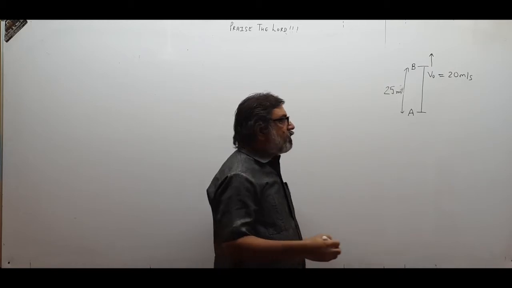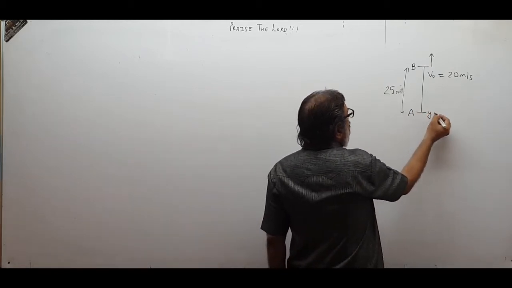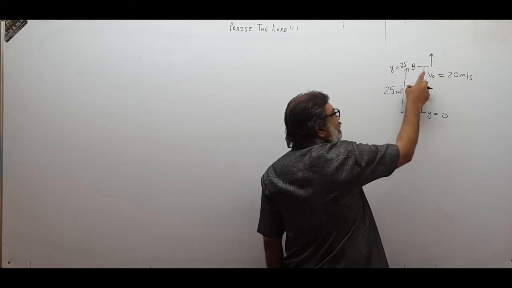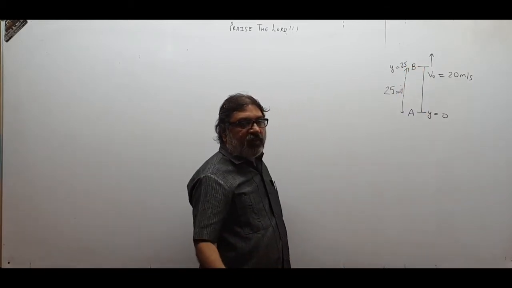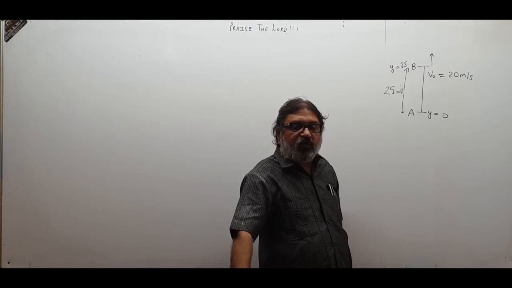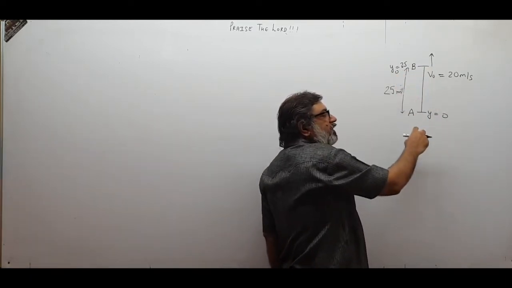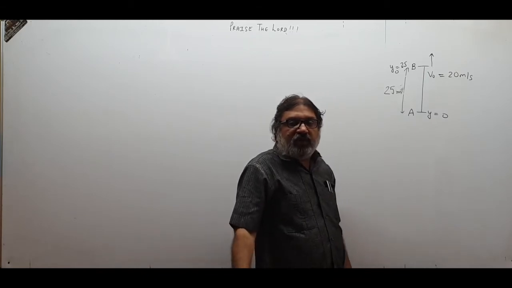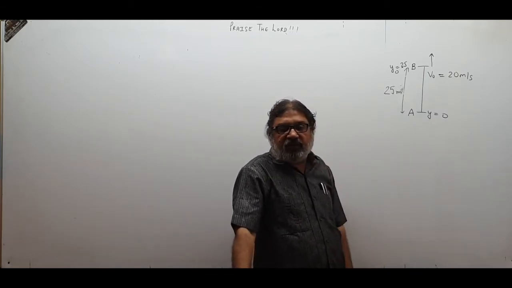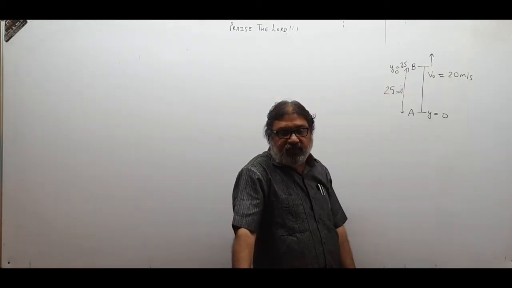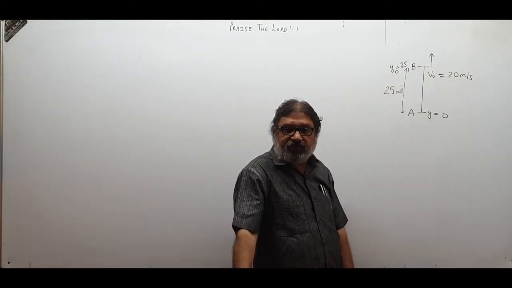This is the point y equal to 0, and therefore this will be the point y equal to 25. So the initial position of the ball is y equal to 25. That will be y0 because this height is already 25 meter. The ball is being thrown from a height of 25 meter.